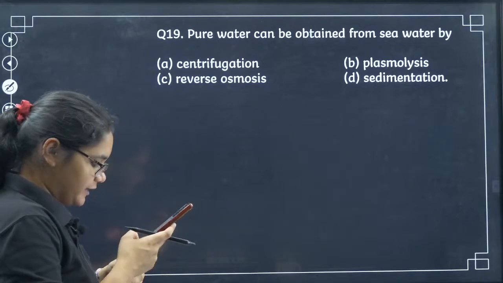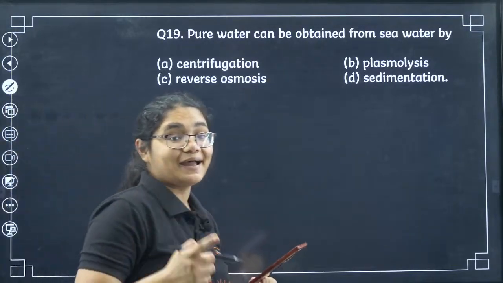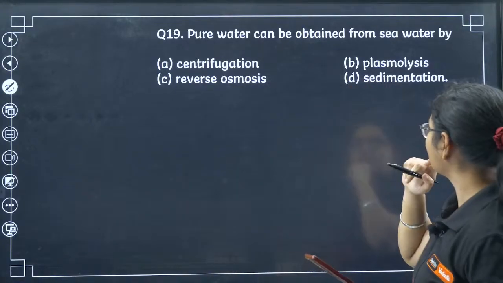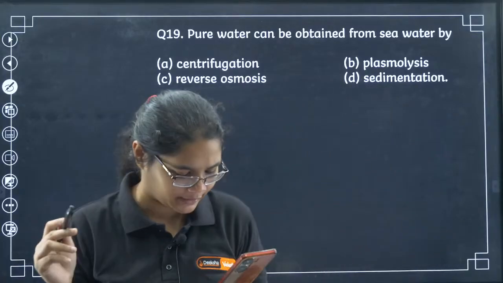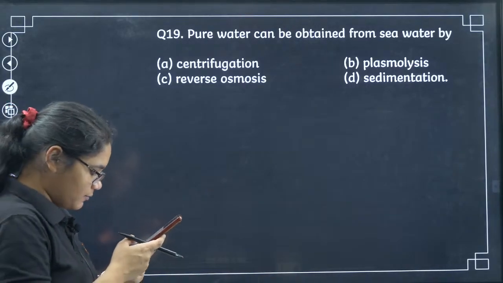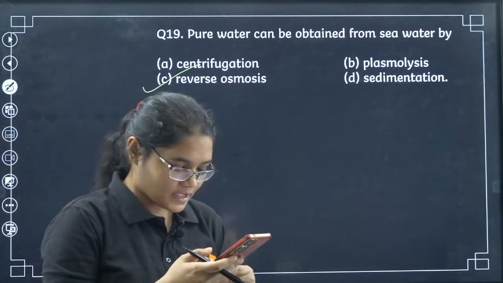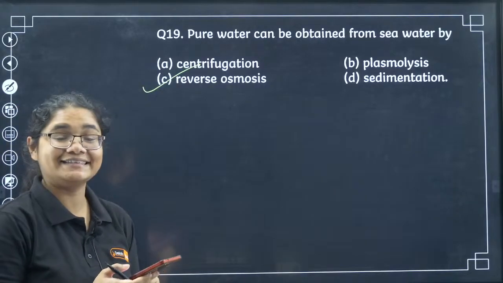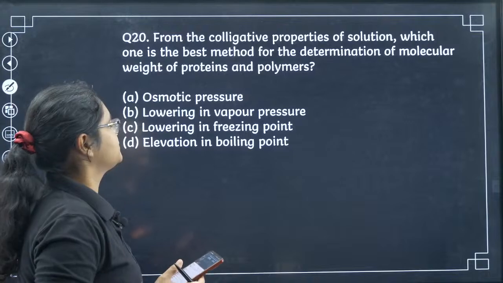Okay, definitely Tarun. Pure water can be obtained from sea water by what process here? Can you answer? Centrifugation, reverse osmosis, plasmolysis, sedimentation. Quick answer from all of you, please. Very easy question, this one. Yes, Neon, Mohammed, all of you are giving the correct answer. Show a big shout out for all of you. Bharat is also saying C, Ashwini is also saying C. So all of you are absolutely correct here. Let's move to the 20th question.